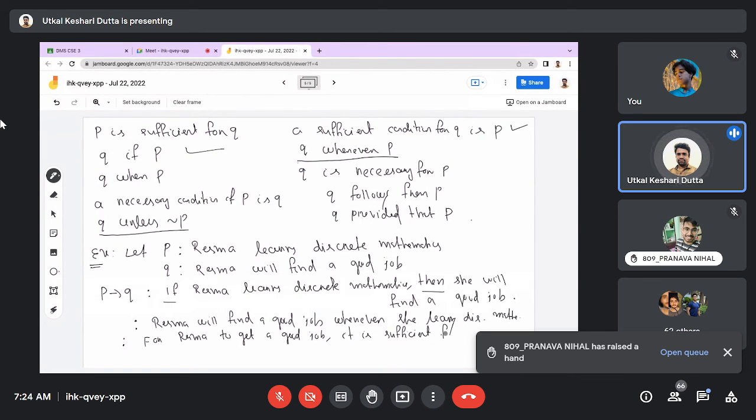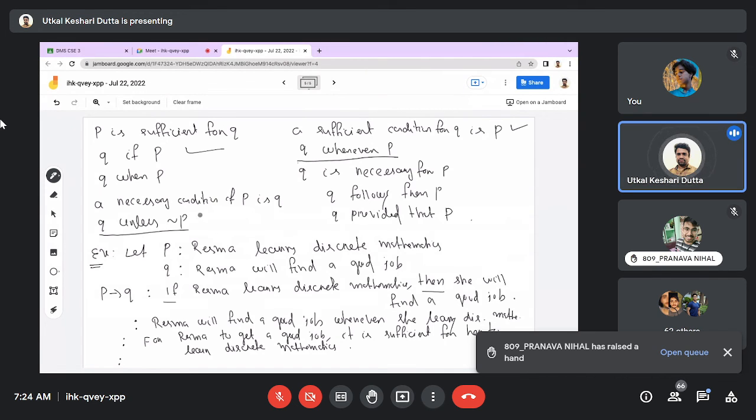It is sufficient for her to learn discrete mathematics. You can use any of the terminology or any of the phrases that I have written above. Q follows from P. You can write, Reshma will find a good job follows that she learns discrete mathematics. So all the forms you can use.